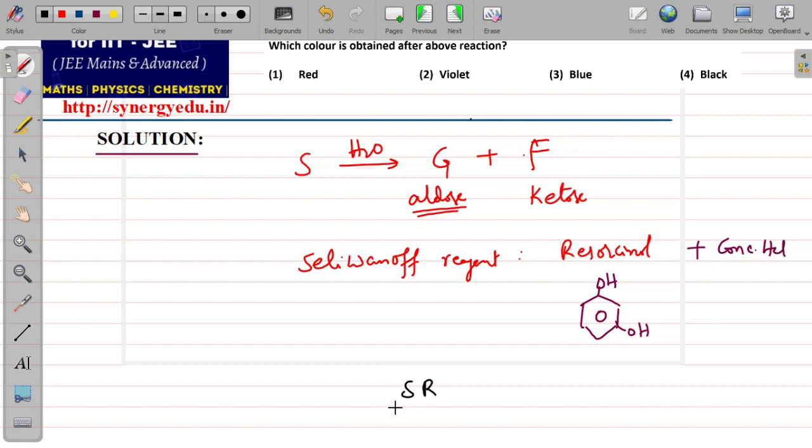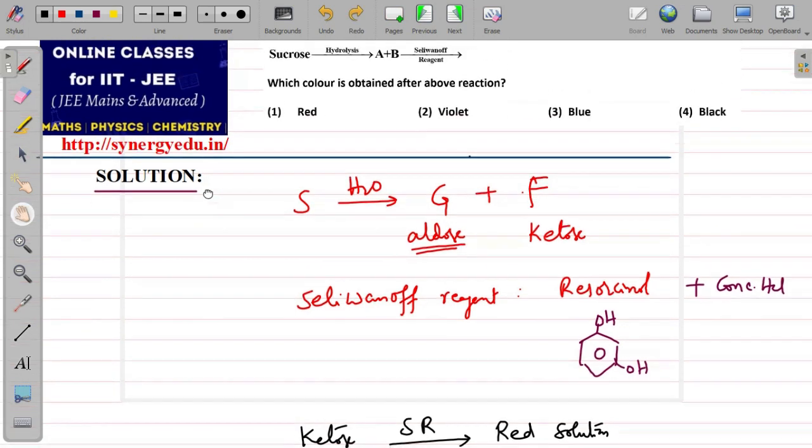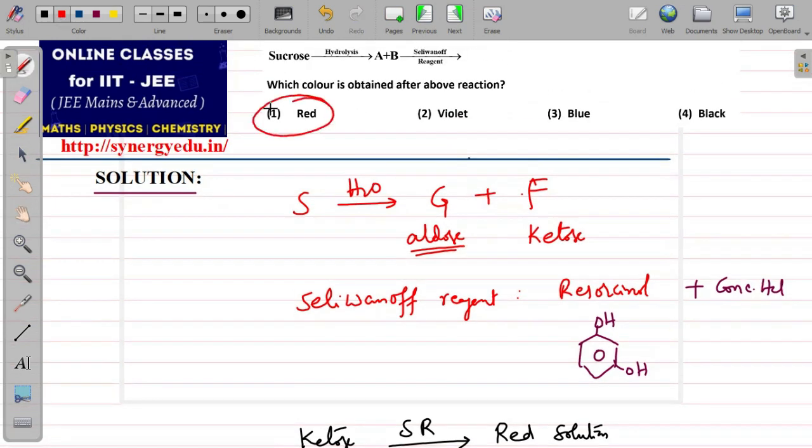Let's call it SR. When it reacts with ketoses, it will give a red colored solution. This is a test to separate aldose from ketose. Ketose will give the positive test, whereas aldoses also react, but they react very slowly, so they do not produce the color immediately, only after a long time. That helps us distinguish between aldose and ketose. Therefore, finally, red color will be obtained. So option 1 is the right answer here.